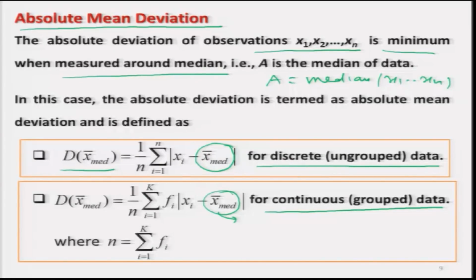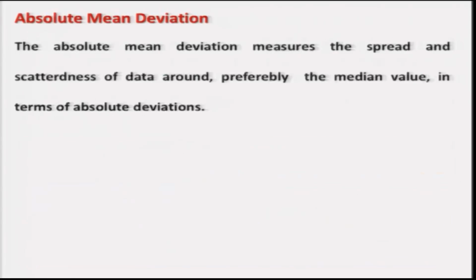But remember, this x median and this x median are suitably computed. Right. And also note that the definition of n in the case of grouped and ungrouped data is going to be different. Right. So, this is called the absolute mean deviation.